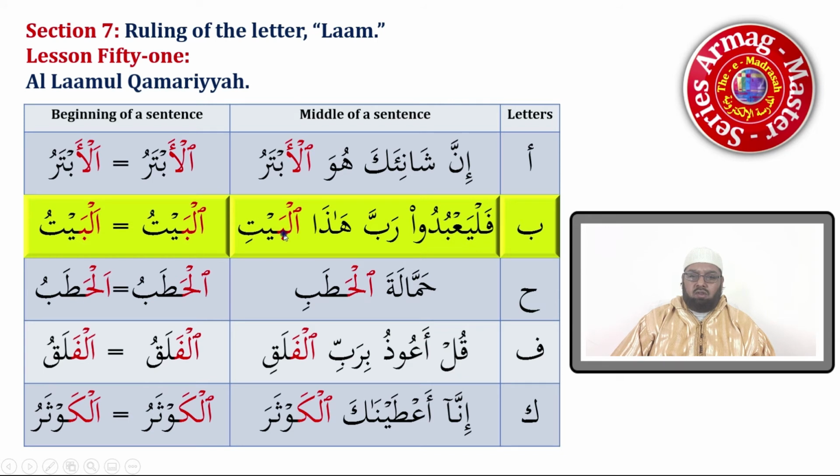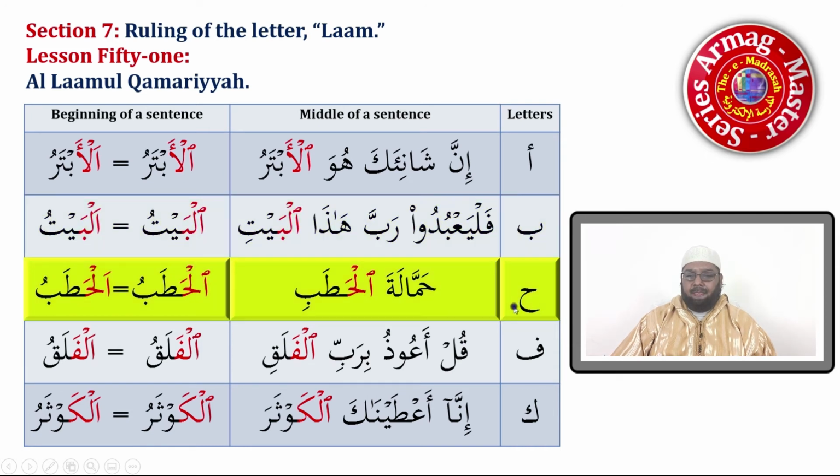Here you may want to ask how the ta got a kasra and over here the ta got a dhamma. They are not from the same ayah. In this ayah, the ta got the kasra because of the rabb here. This is an Arabic language rule, but let's ignore that for now. And here, when it comes at the beginning of a sentence, it will be dhamma because, again, it is an Arabic language rule. So leave that for now. Okay?